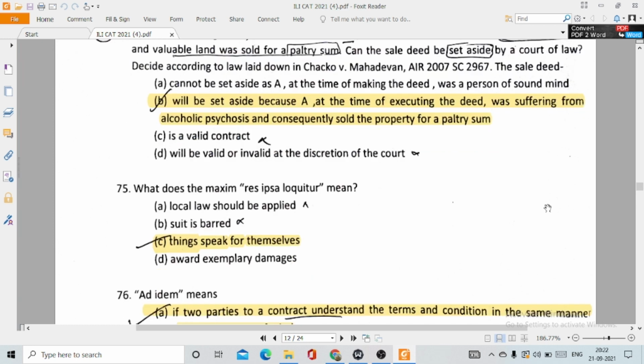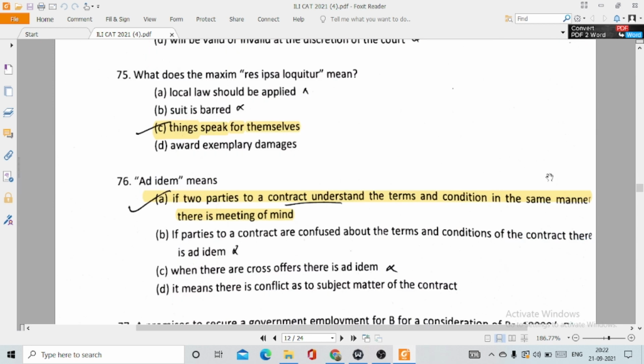75. What does the maxim res ipsa loquitur mean? It means option number C, things speak for themselves. Question number 76.